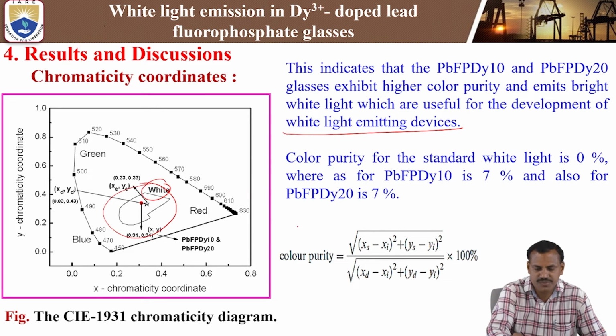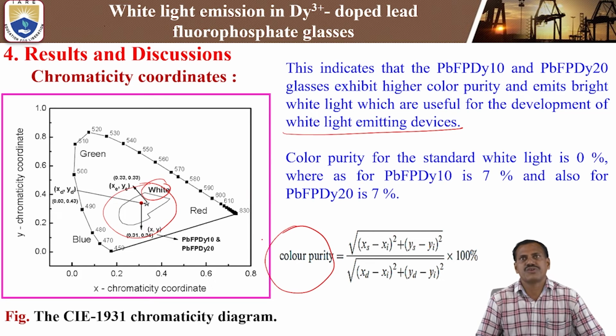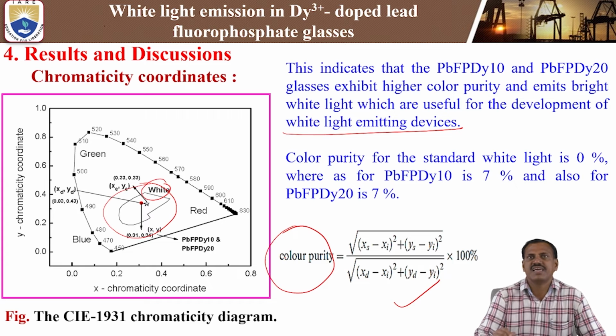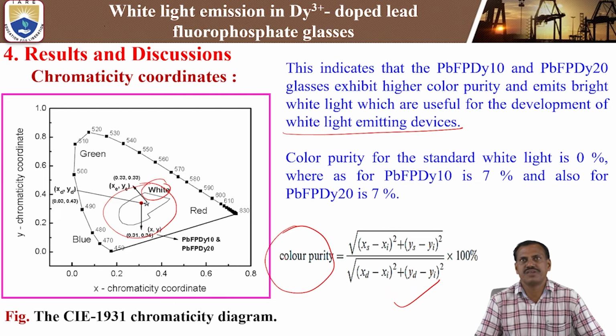By using this formula, color purity equals the square root of (x_s minus x_i) squared plus (y_s minus y_i) squared, divided by the square root of (x_d minus x_i) squared plus (y_d minus y_i) squared, times 100%. By using this formula, we can calculate the color purity, that means the white light purity, how much is there.